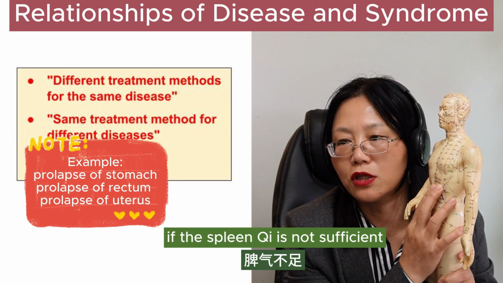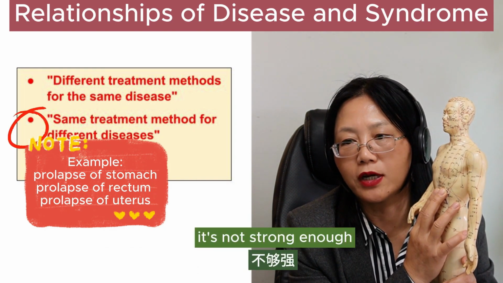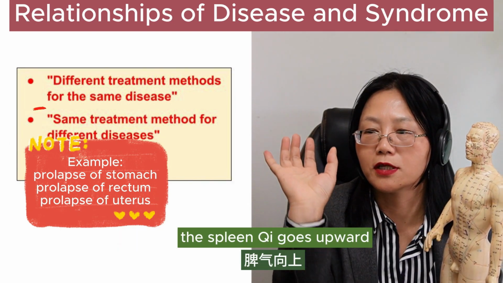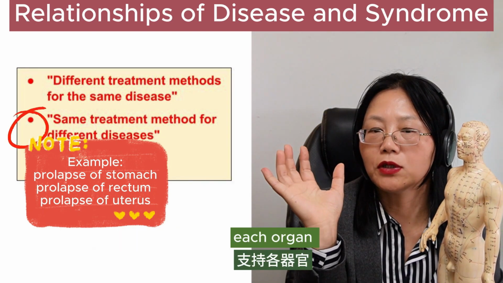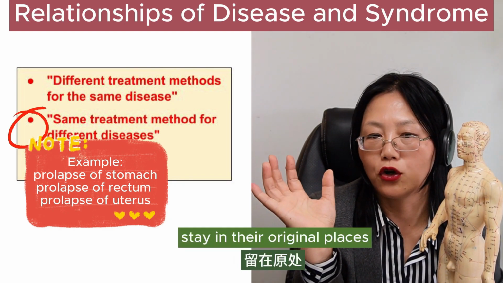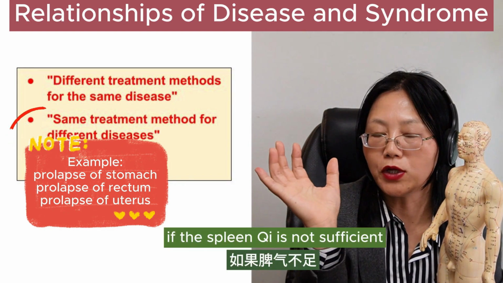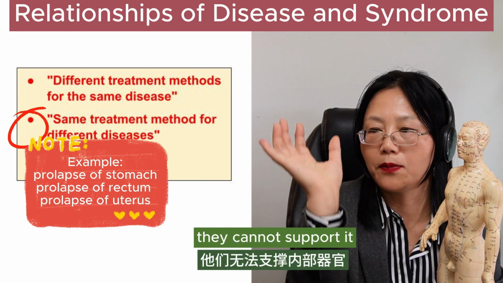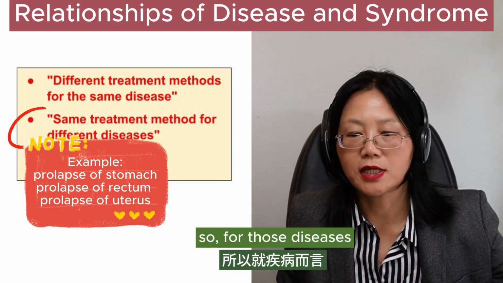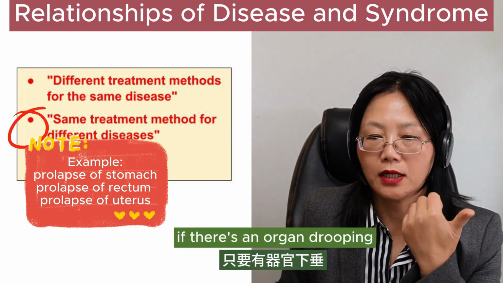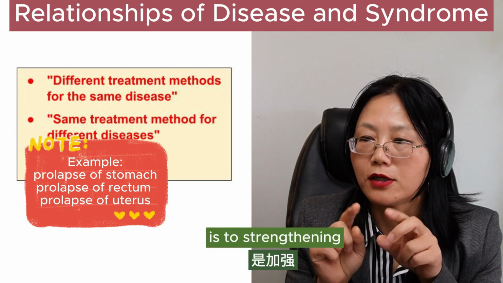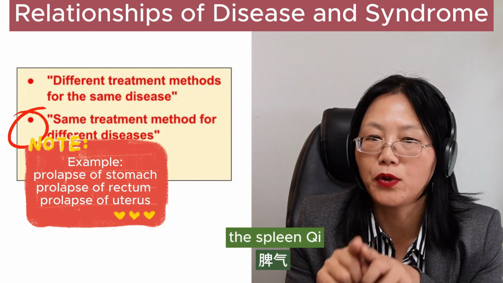The spleen qi is not sufficient. It's not strong enough. We know that the spleen has the function of support. The spleen qi goes upward, supports each organ to let organs stay in their original place. If the spleen qi is not sufficient, it cannot support them, then they go down with gravity. For those diseases, if there are organs drooping, the TCM idea is to strengthen the spleen qi.